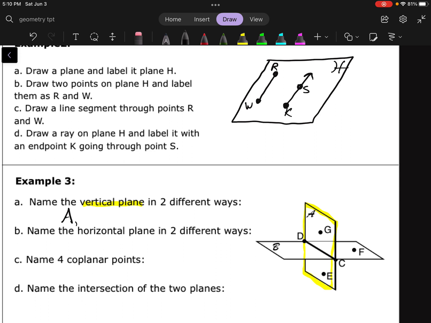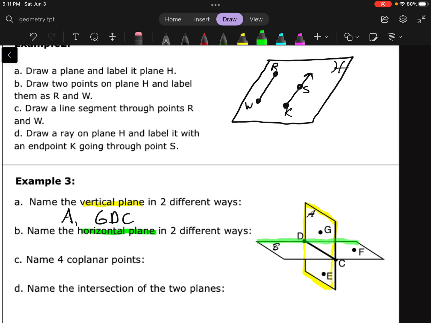Or I could use 3 non-collinear points that are on that plane. So it looks like I see 4 different points that are on there. G, D, C, and E are all on that plane. So I just got to pick 3 of them and stick them together. So how about G, D, C? Those are all 3 points that are on there, and G, D, and C are not all on the same line, so that's a valid way of naming it. I could also throw E in there. I could do like GEC or something like that. That would work.